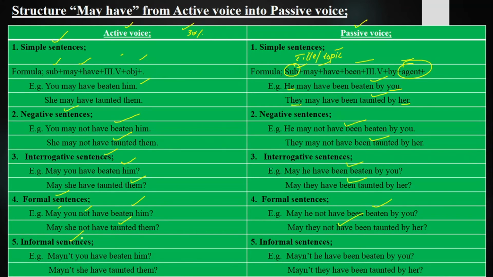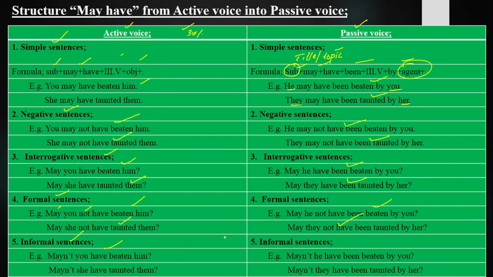Last we have got informal sentences, those sentences in which we ask questions or deny the statement in an informal way, in a friendly atmosphere. We use it with juniors, youngers, and with one whom you are free with and close with. And when may not comes together, may not is changed into mayn't.